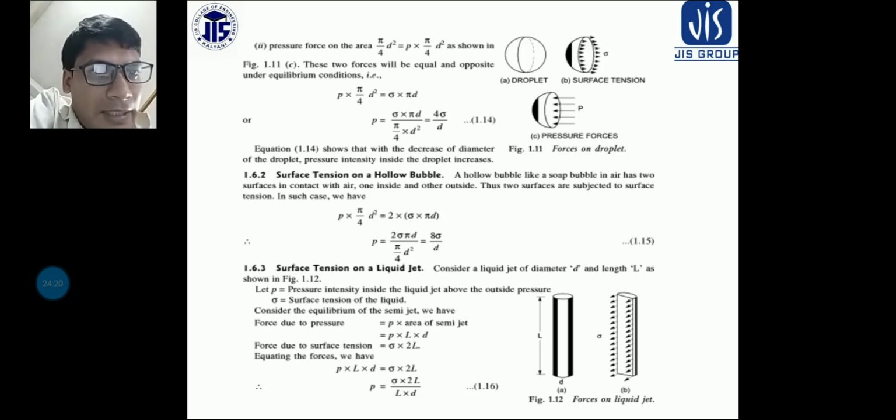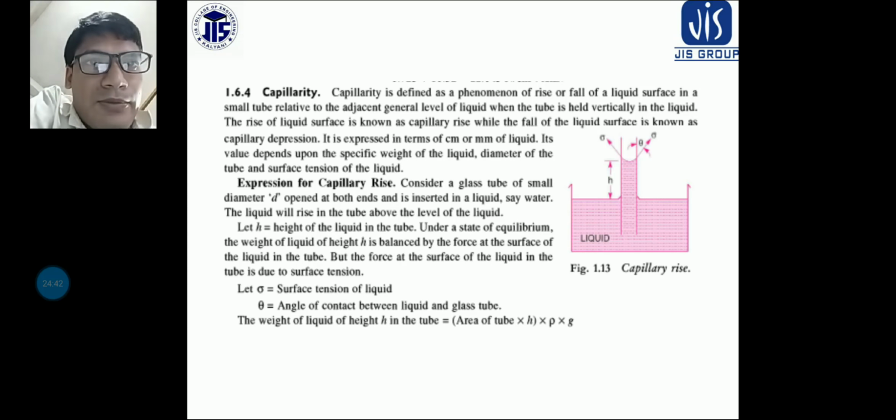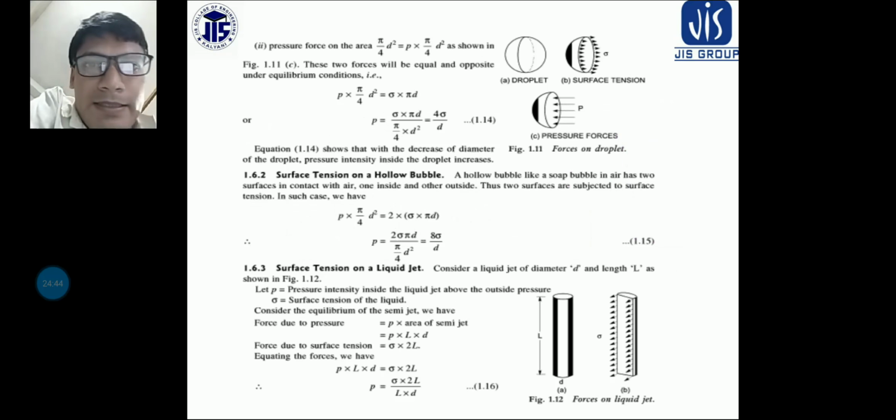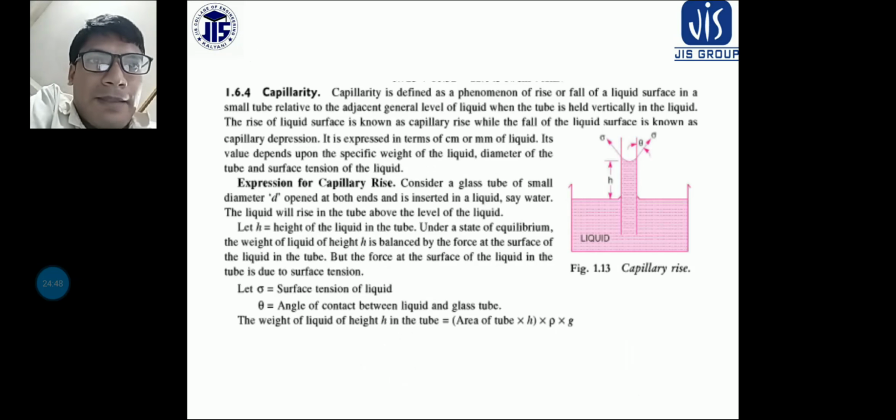And the force due to surface tension is what? We know that the tensile force is acting along the length on both sides. So sigma into 2L is the force due to surface tension. Now if I equate these two, P into L into D is equal to sigma into 2L. So ultimately P is equal to 2 sigma by D. So P is equal to 2 sigma by D is the correct answer. This is the concept of surface tension. I hope it is clear.